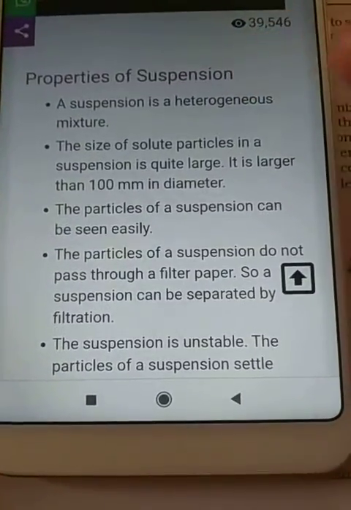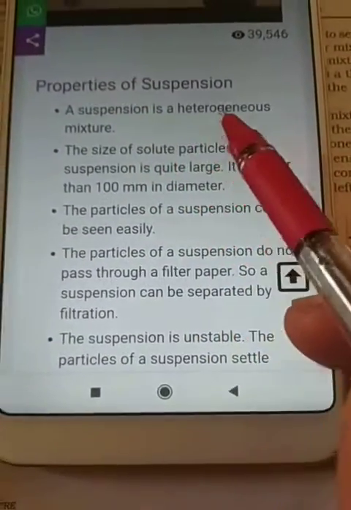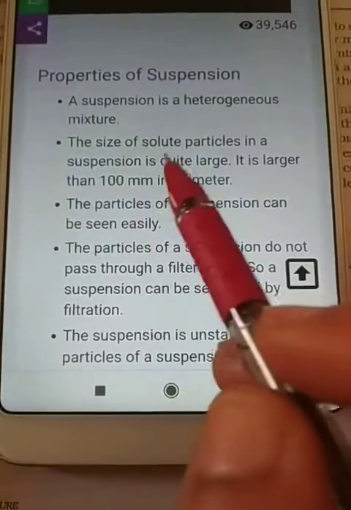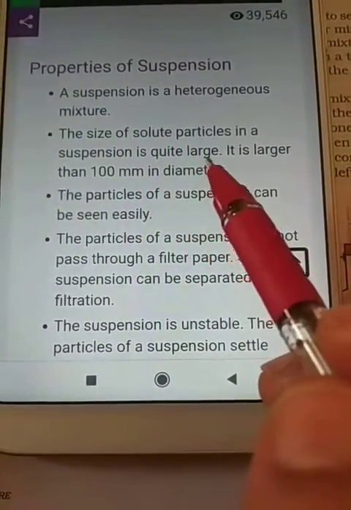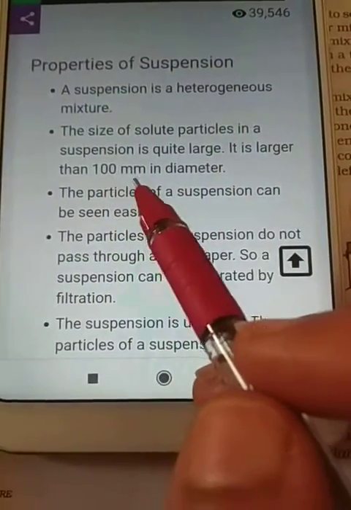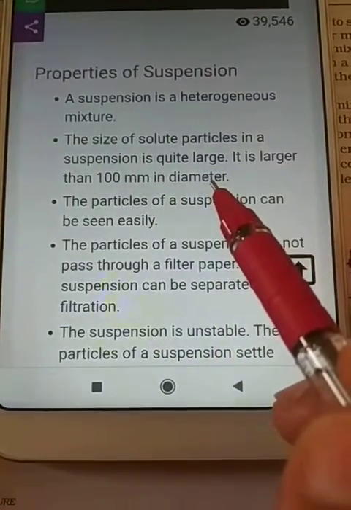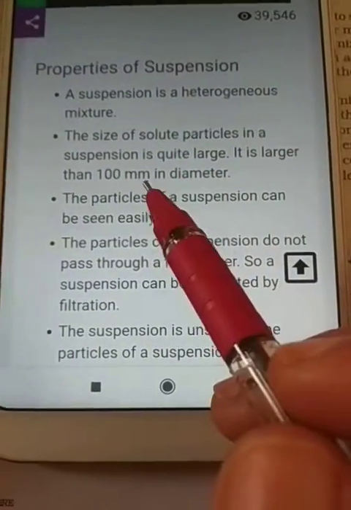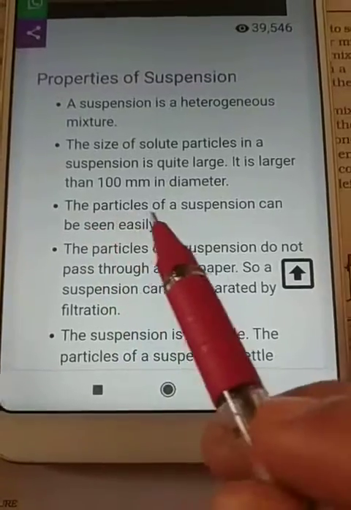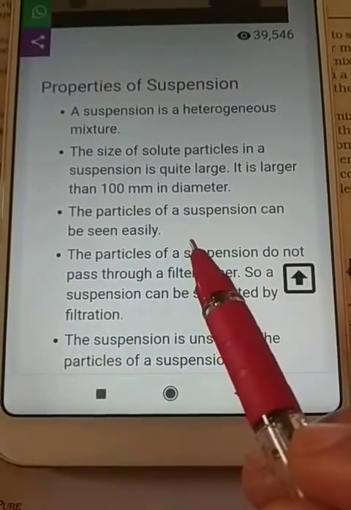Okay, now what are the properties? A suspension is a heterogeneous mixture. We know that the size of the solute particle in a suspension is quite large. It is larger than 100 nanometers in diameter. That's why we can easily see them with our naked eyes. The particles of a suspension can be seen easily.